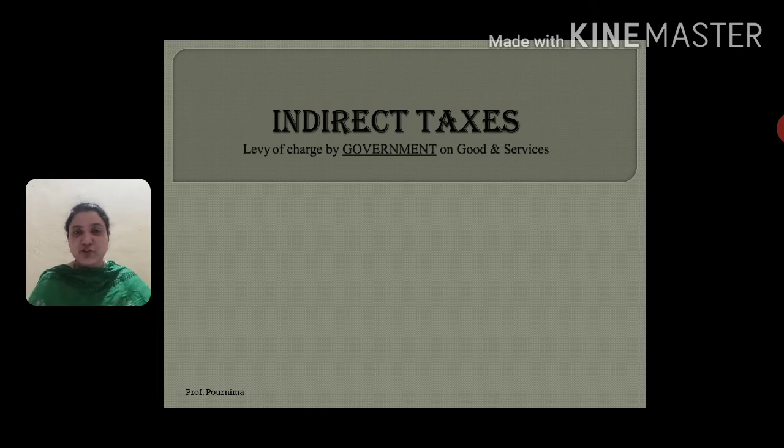Indirect taxes. What is indirect tax? Levy of charge by the government on goods and services. For direct tax, we have seen levy of charge by the government on a person. Indirect taxes will be levy of charge by the government on goods and services. Direct tax will be for a person and indirect taxes will be for goods and services. Okay, now next part.